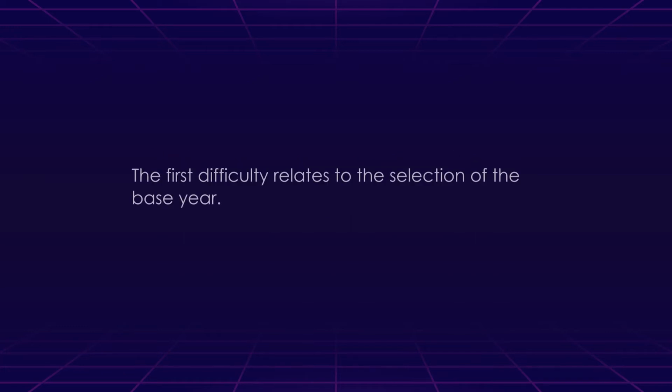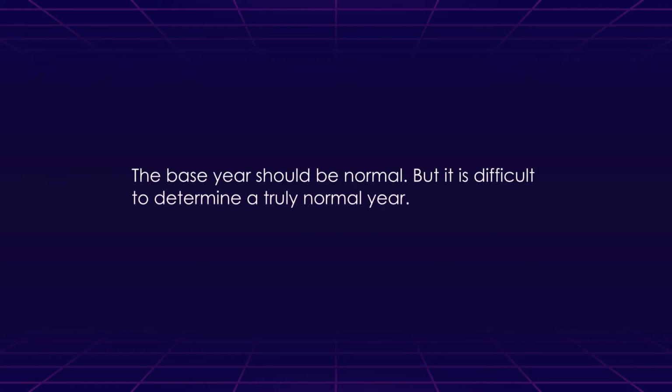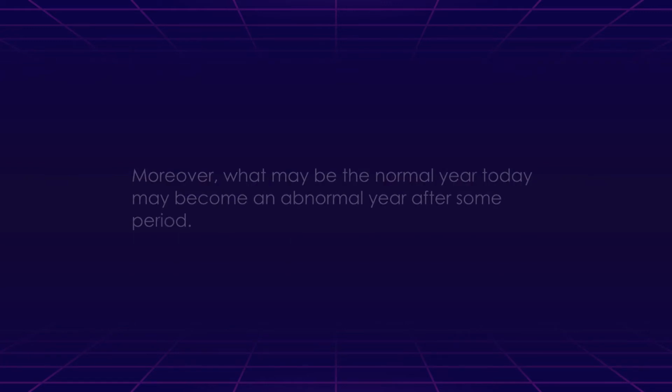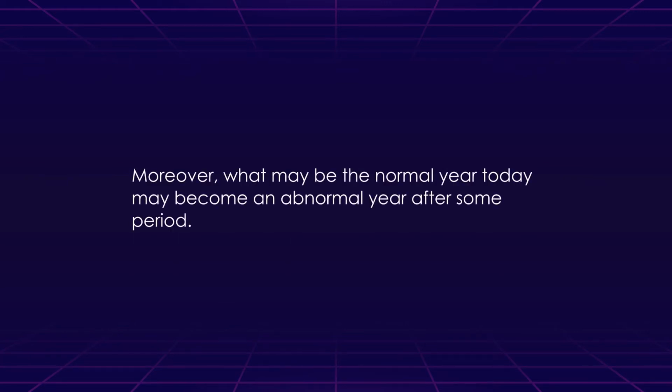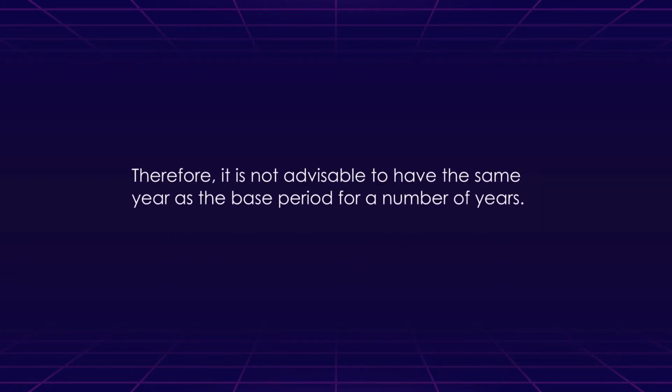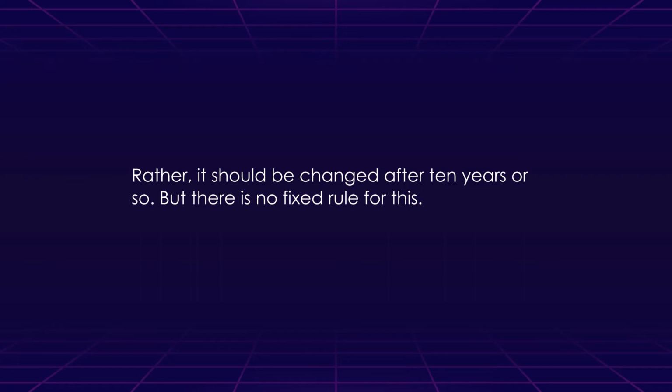The base year should be normal, but it is difficult to determine a true normal year. Moreover, what may be the normal year today may become an abnormal year after some period. So it is not advisable to have the same year as the base period for a number of years. Rather, it should be changed after 10 years or so, but there is no fixed rule for this.